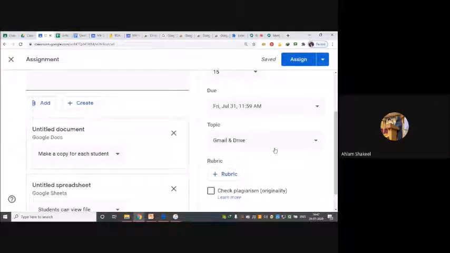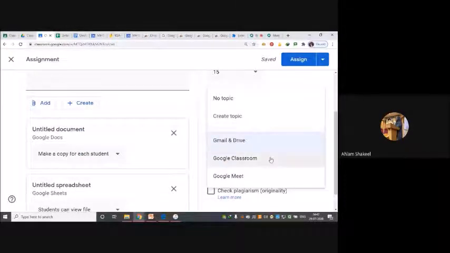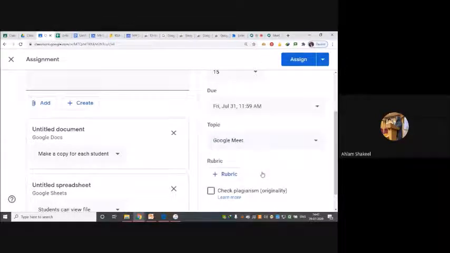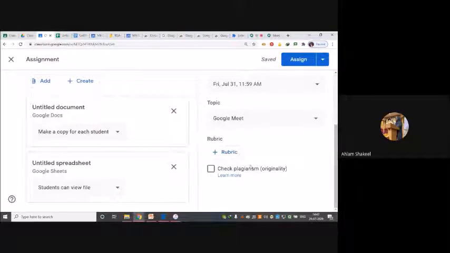I'll put it under the drive. But for instance, I forgot to put it under drive and I put it under some other topic. Just for instance. I was forgetful and I did that. Now after that we come to the rubric.